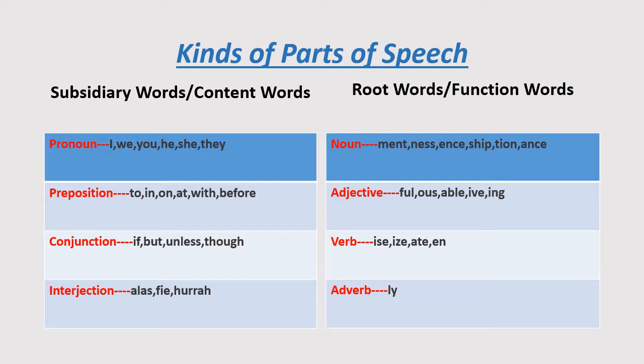Adjective: when you see a word ending with ful, ous, able, ive, ing, that is an adjective. Verb, adverb: in the same way, when you see this letter at the end of a word.